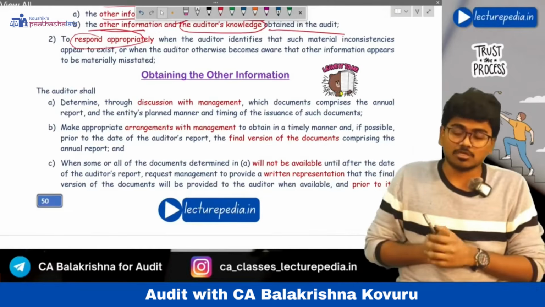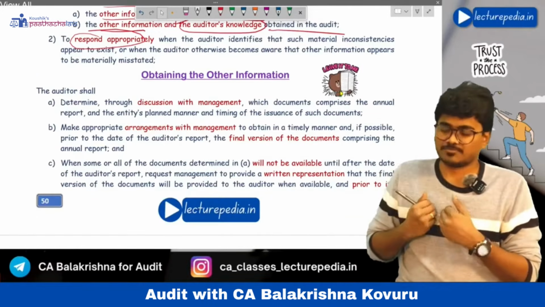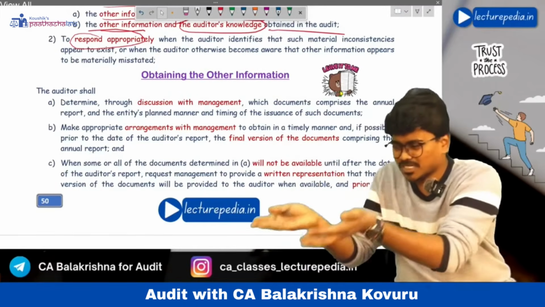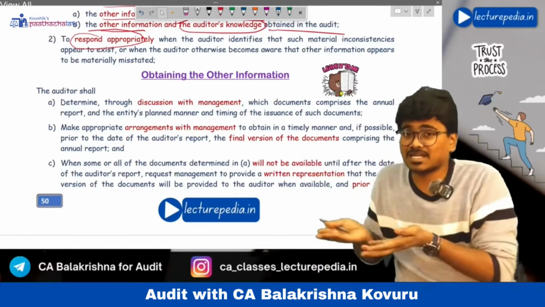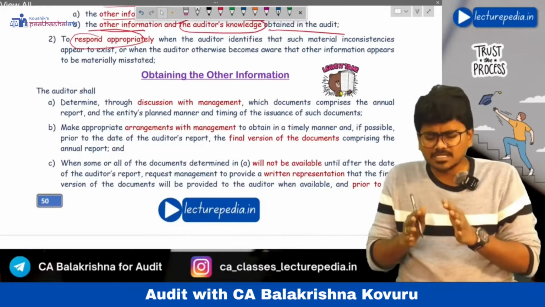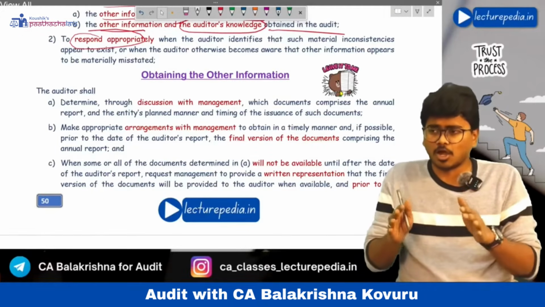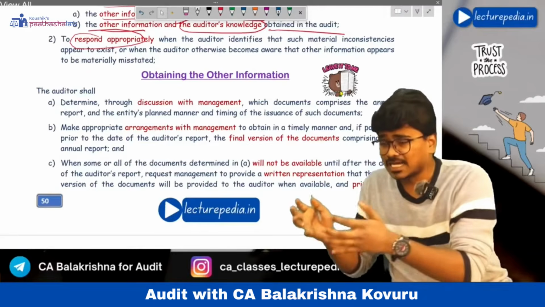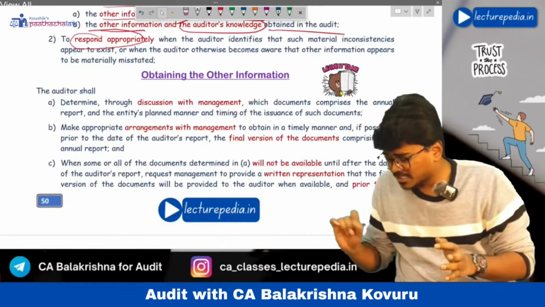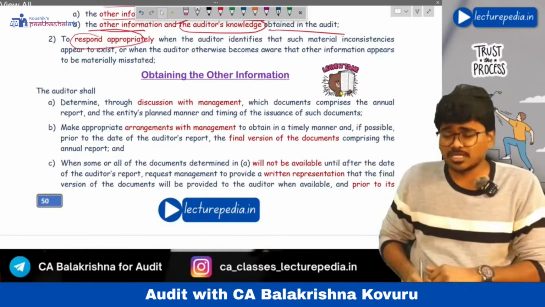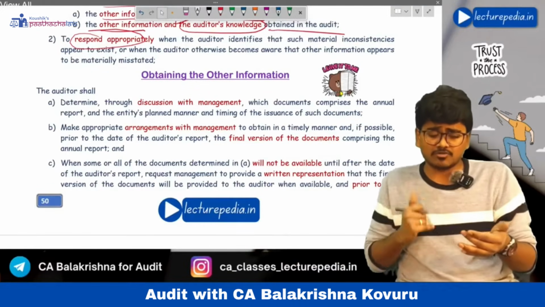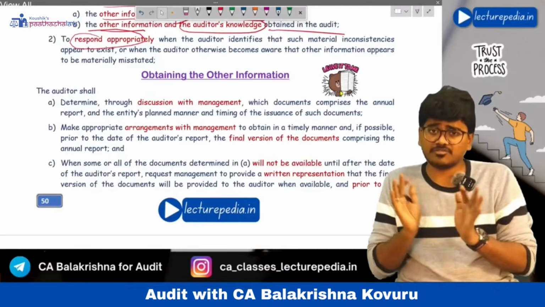Once management says that, the auditor will ask management to give him that information before giving it to the public so that he can read it. Mostly, the auditor should try to get this other information from the management before the date of the audit report. Before the auditor signs the audit report, he should take this other information from the management and read it to find out whether there is any inconsistency between the other information and the financial statements.